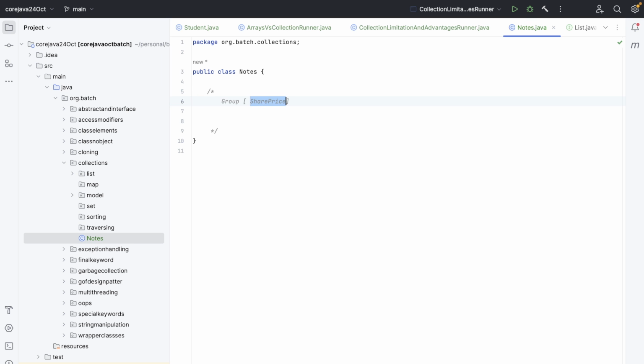This is share prices on a particular day, and let's mimic PNB share price. It has been 101, 100, and mostly 98, 96. Today it's going on 95. All right, so this is a share price, right?